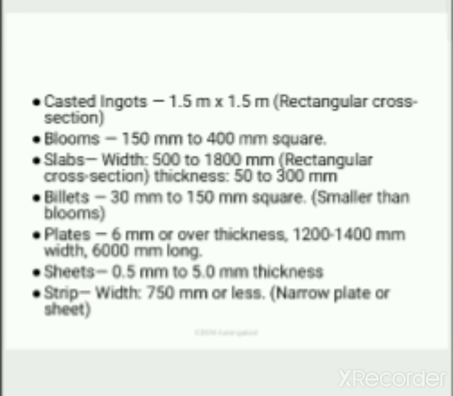Plates are 6 mm or more in thickness, 1200 to 1400 mm in width. Sheets are 0.5 mm to 5 mm in thickness. Strip is 750 mm or less in width, narrow. That is called a strip.